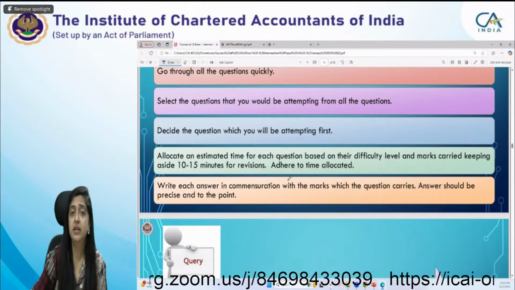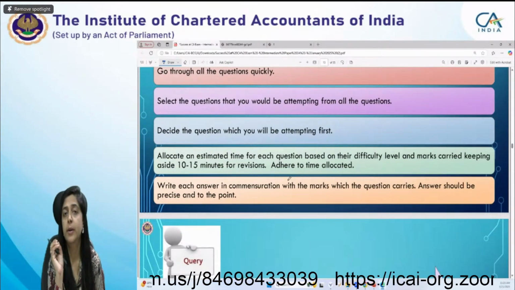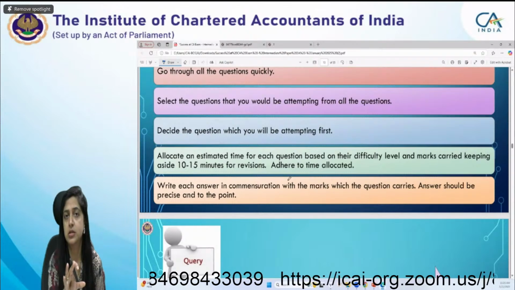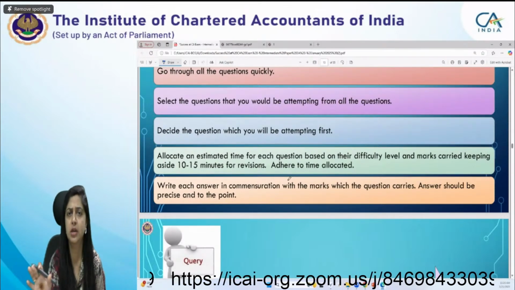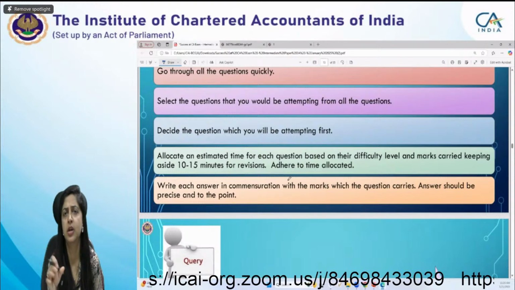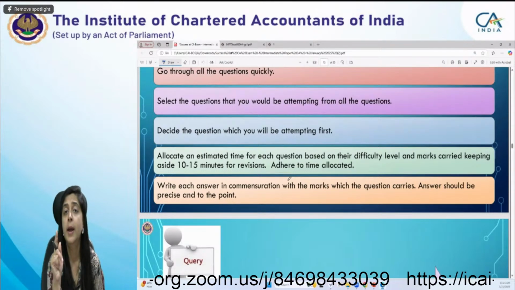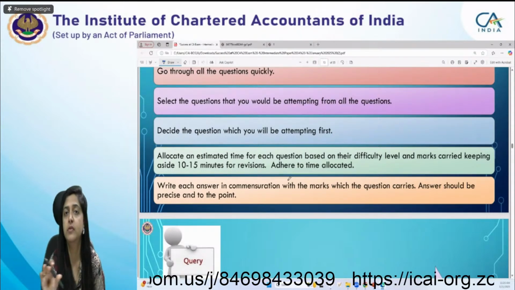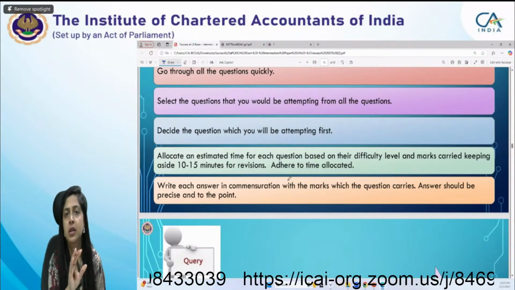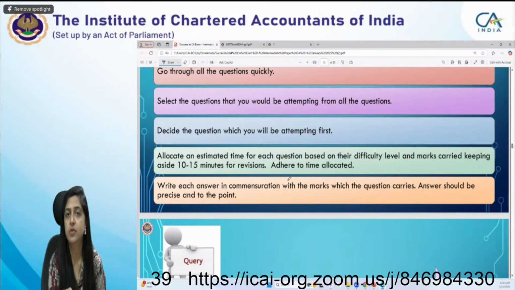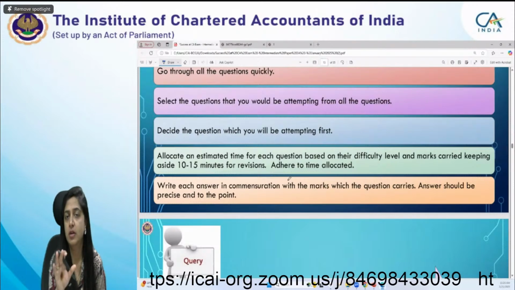Okay? While writing the descriptive questions, students, please substantiate your answers, because reasoning is very much important. For any adjustment, you have done the correct adjustment. You have added back or less back, everything you have done correctly. But you have not substantiated, you have not given your reasoning for why you are adding back or why you are reducing. Then you will not get the marks for that. Reasoning is very, very much important.